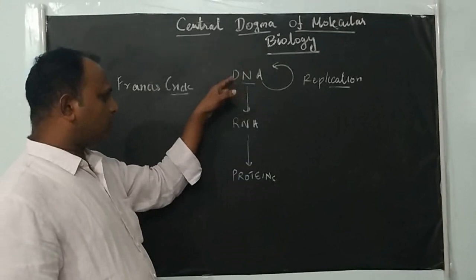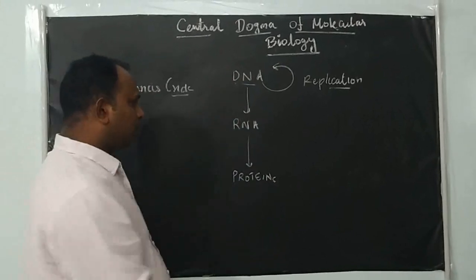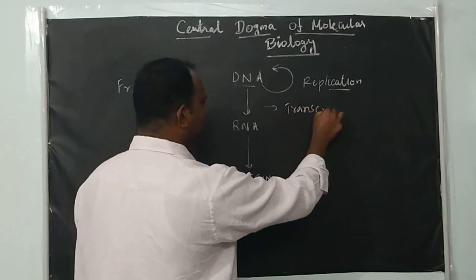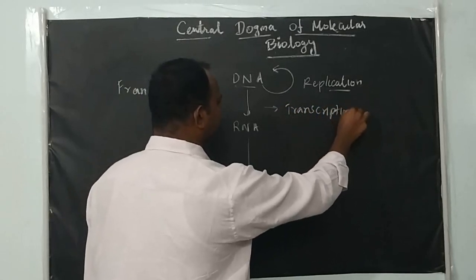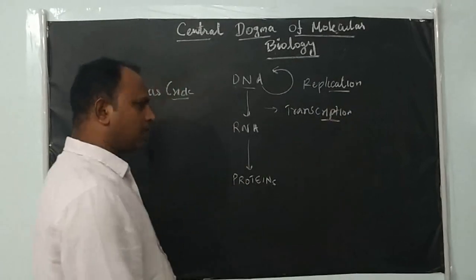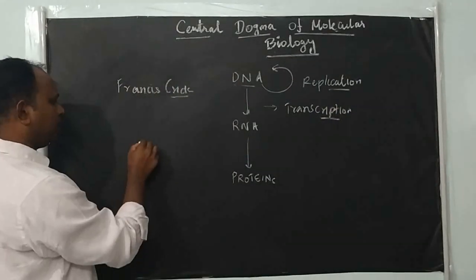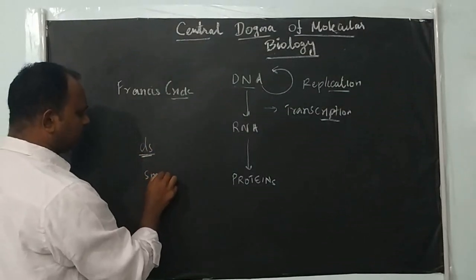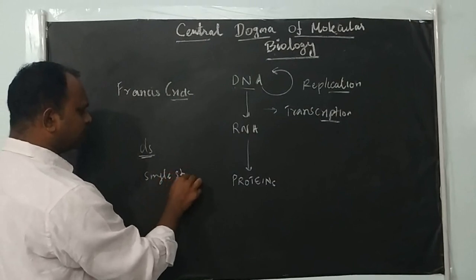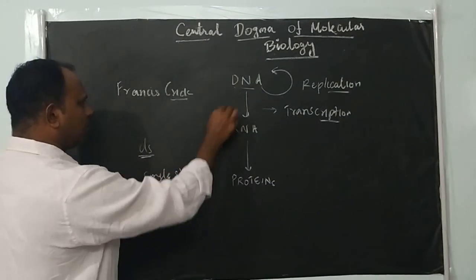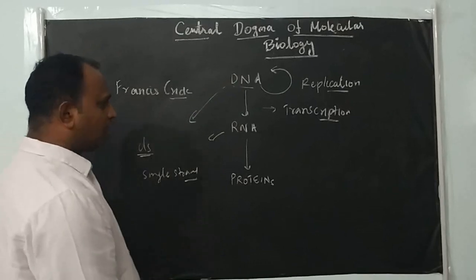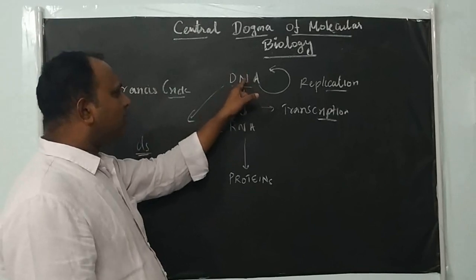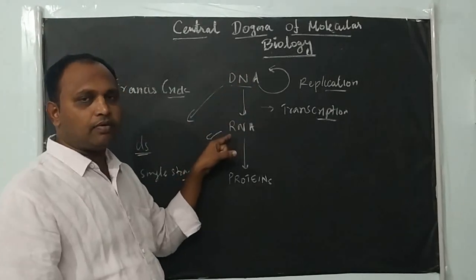And next, DNA to RNA. This process is called transcription. Why do we say transcription? We know that DNA is double stranded, but RNA is single stranded. Whatever information is present in the double stranded DNA is extracted into a single strand of RNA molecule.